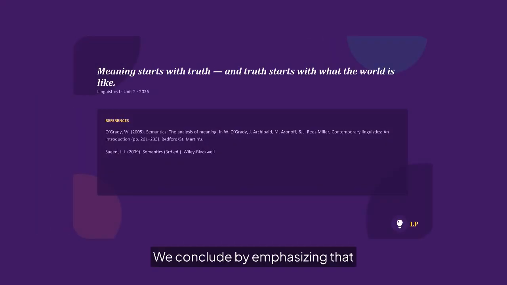We conclude by emphasizing that, in this tradition, meaning begins with truth, and truth begins with how the world actually is. The references listed here, O'Grady and Said, provide the theoretical foundation for the concepts and examples used throughout this unit on truth conditional analysis.